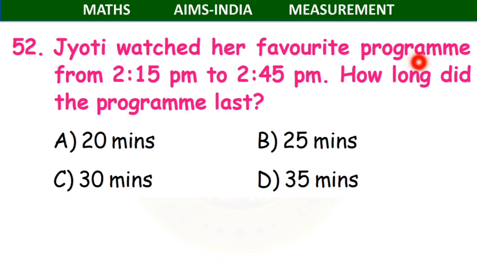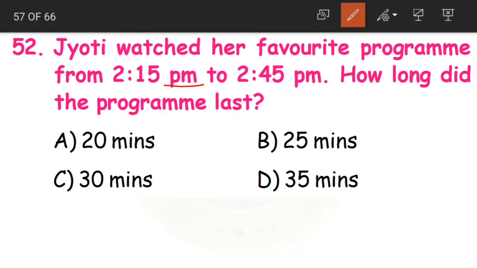Question number 52. Jyoti watched her favorite program from 2:15 p.m. to 2:45 p.m. How long did the program last? PM means what here? 2:15 p.m. and 2:45 p.m. means it is in the afternoon. Now what are they saying? Jyoti watched her favorite TV program from 2:15 to 2:45. We have to find out for how much time the program lasted.